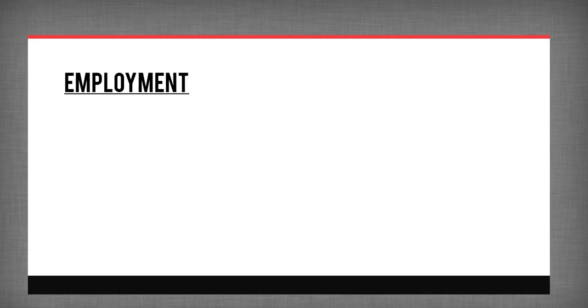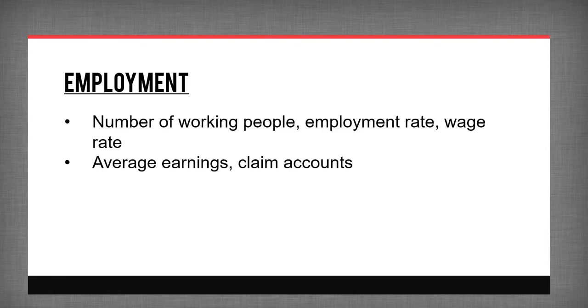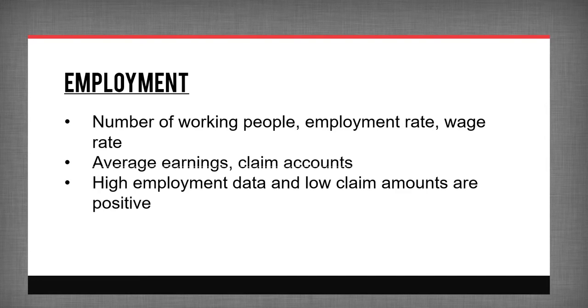Secondly, we have employment news and information. It normally includes things like how many people are in work, the percentage of people who are unemployed, the rate that people earn, whether it is increasing or decreasing. It also includes sub-indicators such as average earnings, unemployment rate, claim counts, and so on. Similar to production, this indicates to the central banks and to traders how well the economy is doing. High employment data and lower claim amounts are usually viewed positively and have a bullish signal on the currency.